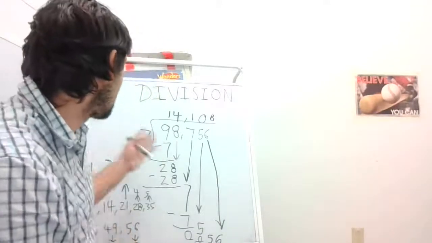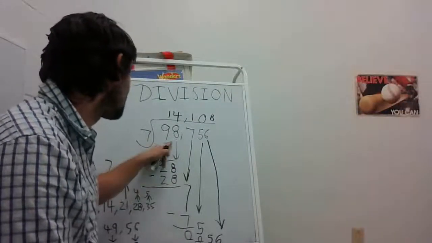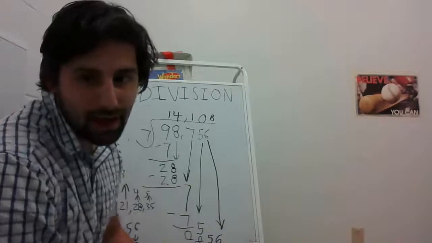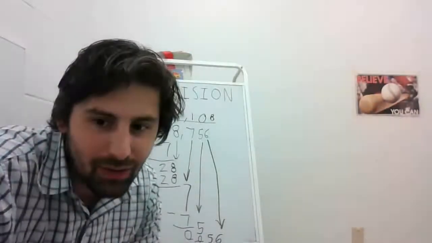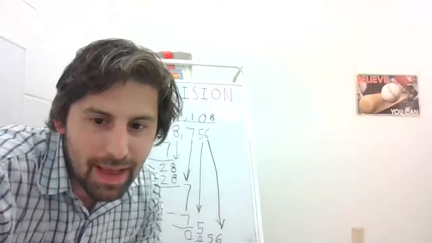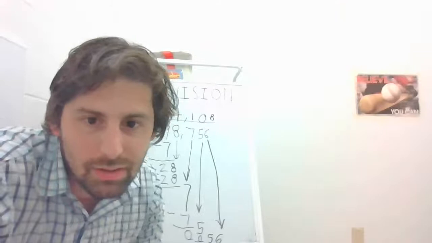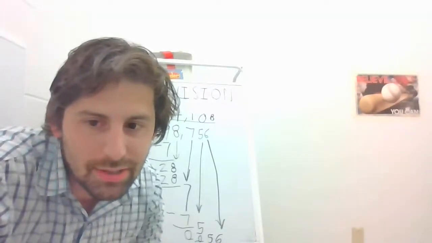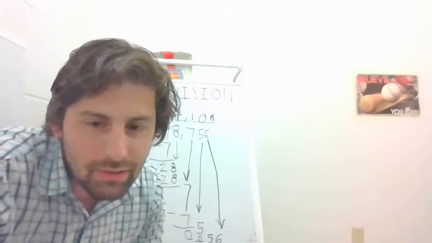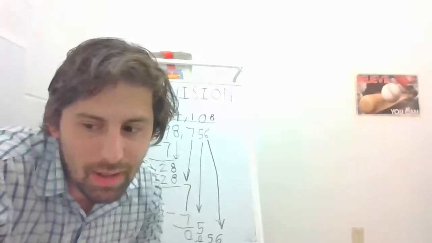If I were to just count by 7s to figure out how many times 7 goes into 98,000, if I were to do that without doing one digit at a time, it would probably take about 5 hours. Because if I were to keep counting by 7s, it would take absolutely forever. So to answer your question, yes, you could do it without separating the digits, but if you did, it would take 5 to 10 hours to solve the problems.